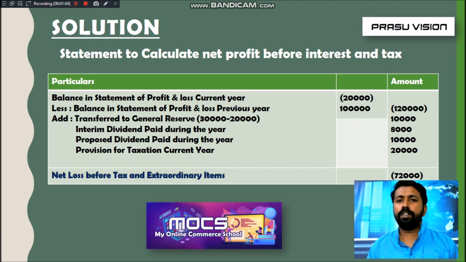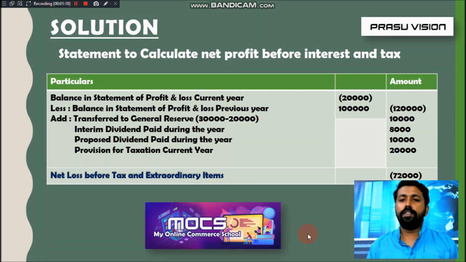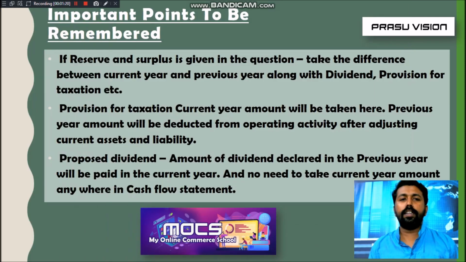So this is the first part before starting the preparation of the cash flow statement. First of all, we have to find out the value of net profit before interest and tax and extraordinary items. So just remember some important points regarding the calculation. Suppose in the question only reserve and surplus is given instead of the split.